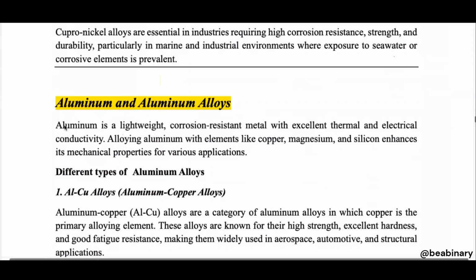So now, we talk about the aluminum. Aluminum is a lightweight, corrosion resistant metal with excellent thermal and electrical conductivity. If we talk about the conductivity, there are two kinds of conductivity: electrical conductivity and thermal conductivity. As far as aluminum is concerned, both the conductivities are good, right? In case of aluminum, alloying aluminum with elements like magnesium,